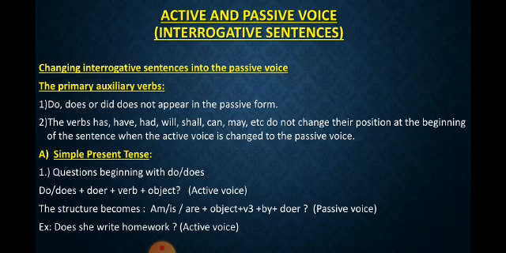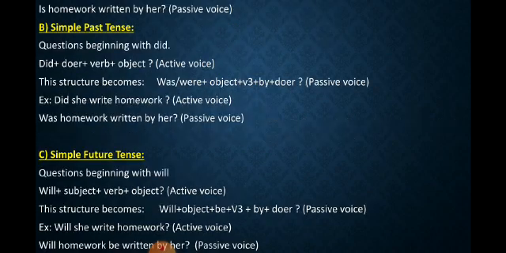Now come to the simple present tense. Questions beginning with do and does. So do/does plus doer plus verb plus object. This is the structure of active voice. Now the structure becomes am/is/are plus object plus v3 plus by plus doer. This is the structure of passive voice. Clear? Now come to the example. Does she write homework? This one is in active voice. So, is homework written by her?